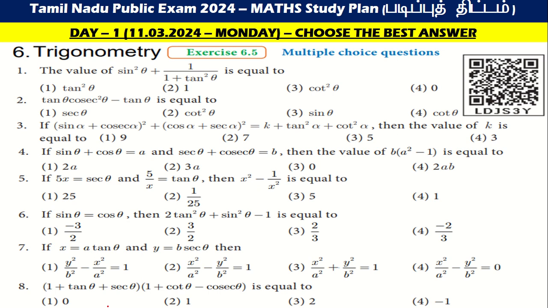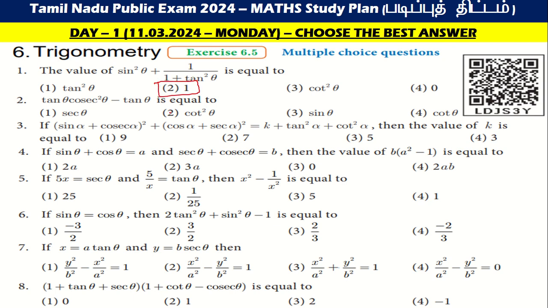Let us go to the next one, that is trigonometry. In trigonometry, the value of sine square theta by 1 plus tan square theta is option b, that is 1.